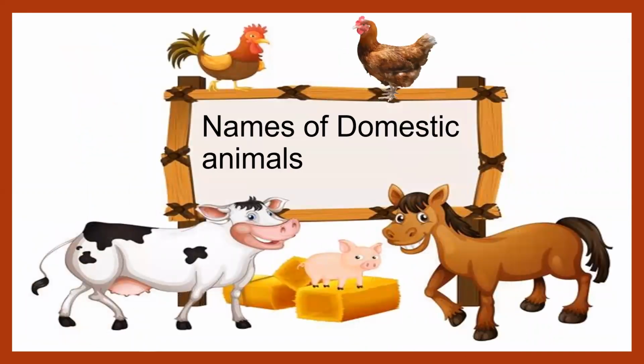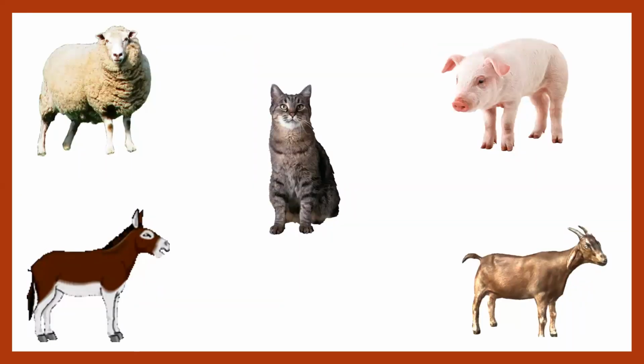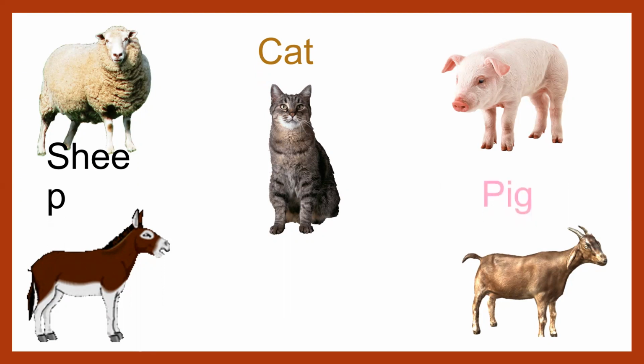Now we will learn some names of domestic animals. Again, this is a revision only. Already we have learned so many names, but here again we are revising some more names. S-H-E-E-P, sheep. Then second one is cat, C-A-T, cat. Then pig, P-I-G, pig. Then we have donkey,